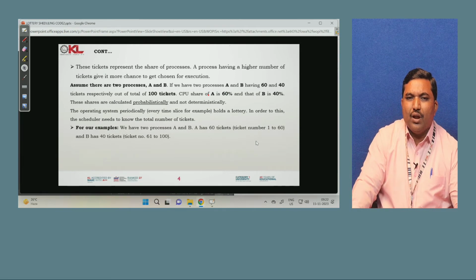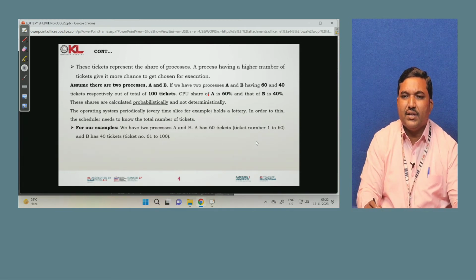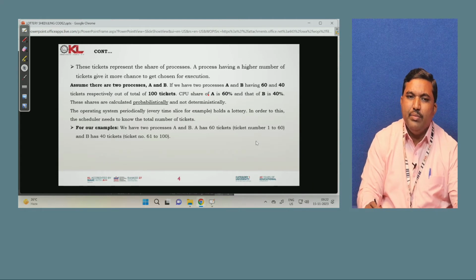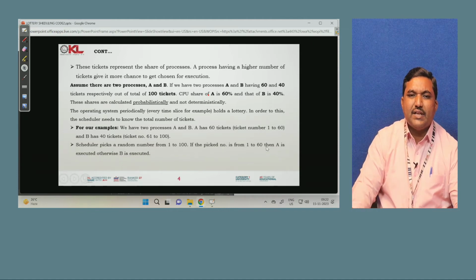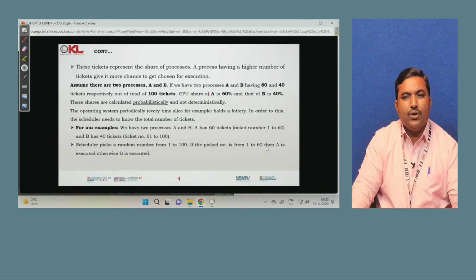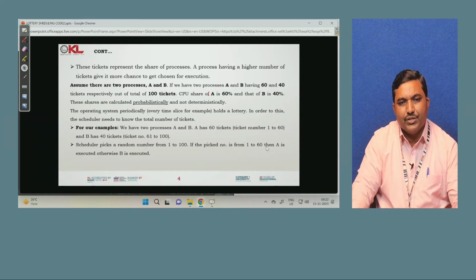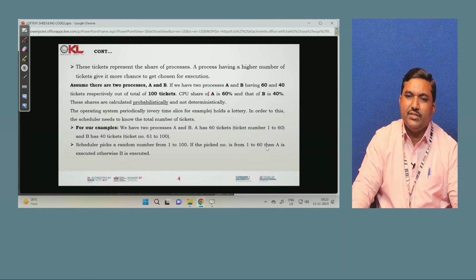For our example, we have two processes A and B. A has 60 tickets, ticket numbers 1 to 60, and B has 40 tickets, ticket numbers 61 to 100. In total, processes A and B have 100 tickets. The scheduler picks a random number from 1 to 100. If the picked number is from 1 to 60, then A is executed, otherwise B is executed.